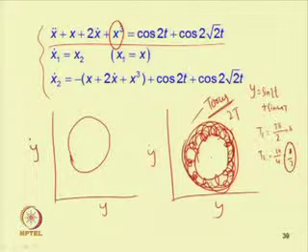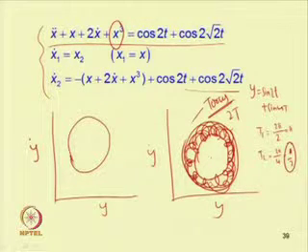The first equation is x 1 dot equal to x 2, and the second equation, x 2 dot, will be equal to minus x minus 2 x dot minus x cube plus cos 2t plus cos 2 root 2 t.